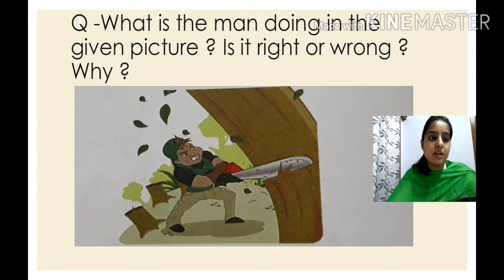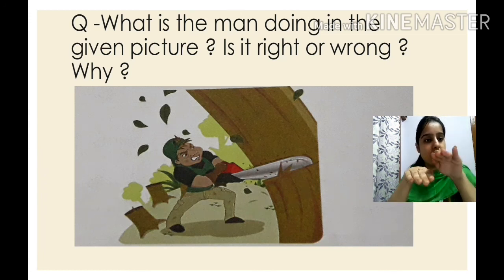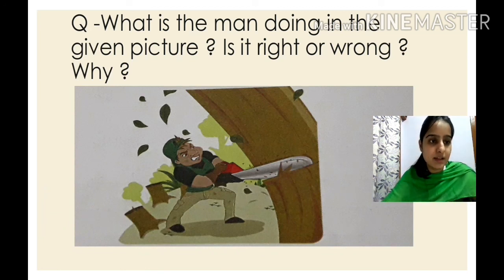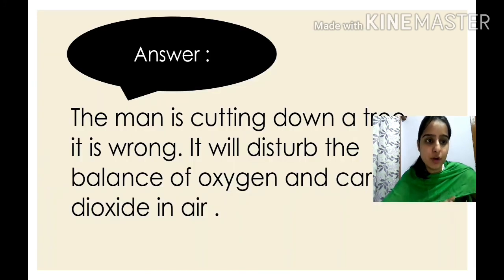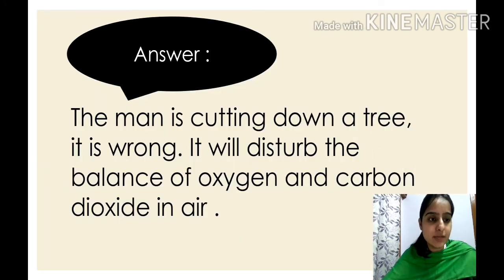There will be a decrease in oxygen and an increase in carbon dioxide, which is very harmful for the air and for us. So children, let's see the answer. The man is cutting down a tree. It is wrong. It will disturb the balance of oxygen and carbon dioxide in air. Is it clear to everyone about the oxygen and carbon dioxide?